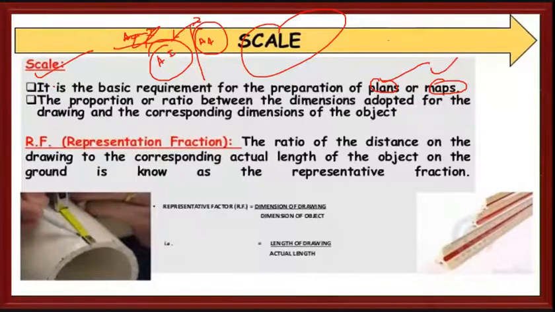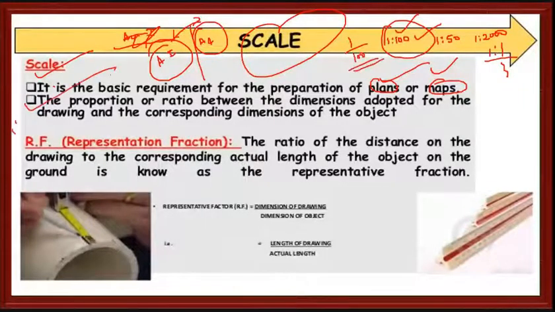That we will call as the scale. You will be told to draw a building with respect to 1:100 scale, draw a building plan with respect to 1:50 scale, or 1:2000, or 1:1, like that. So you can take it as a proportion or in terms of a ratio. This is quite important.